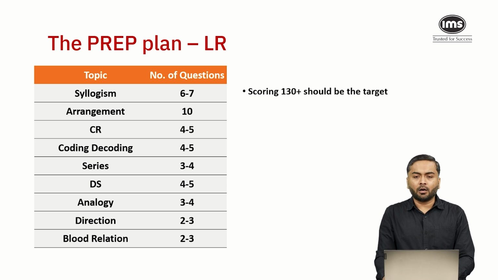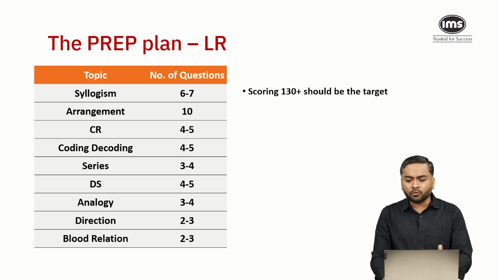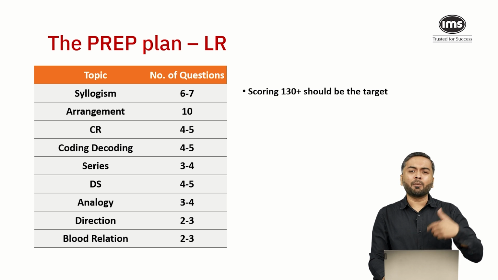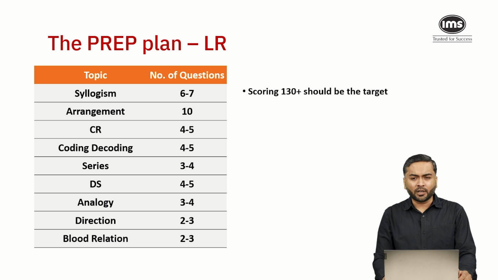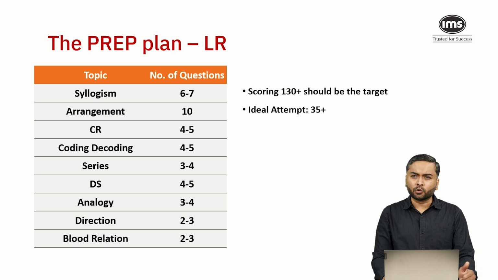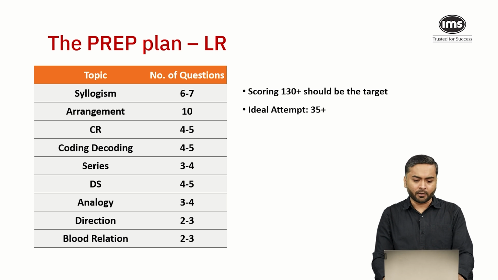Hence, scoring 130 plus, or maybe close to 140 or something, should be ideal. So if I'm able to score around 130 there, I am getting more than 40% of my marks in this section, right? So that will help again to beat that overall score. Ideal attempt 35 plus, maybe. We have seen students who attempt all 40 questions in this section. So that's very much possible in this particular paper.